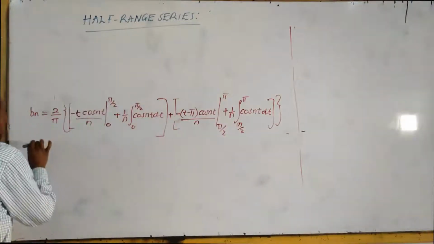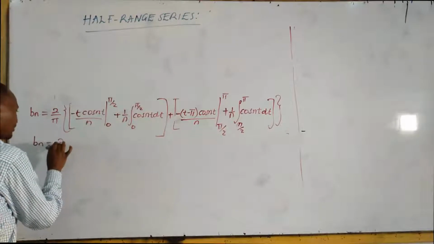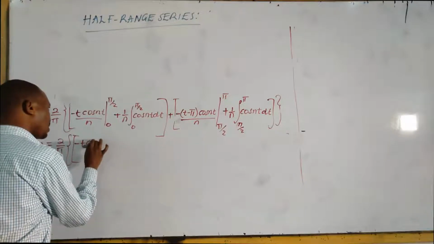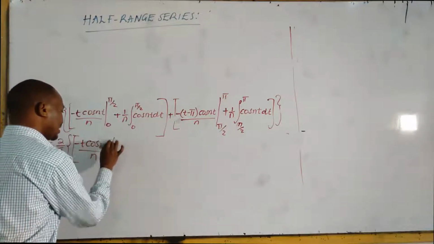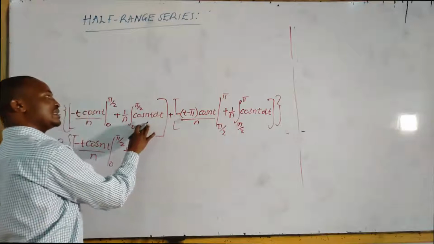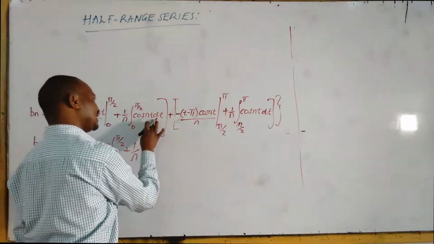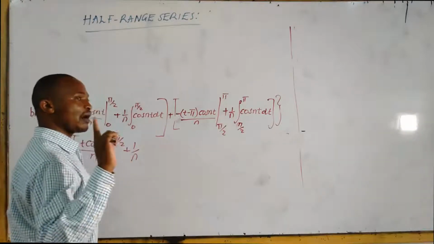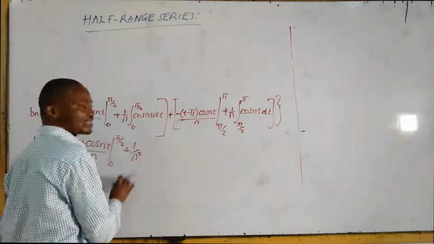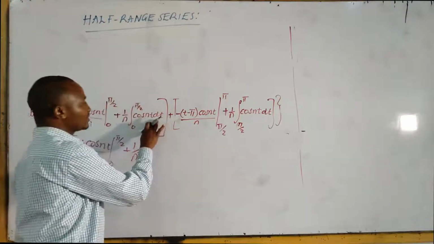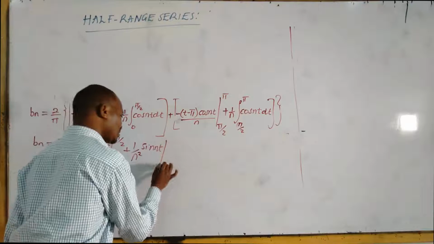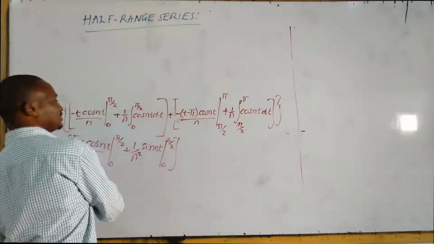So here I have Bn is equal to 2 over pi, bracket, negative t cos nt over n, limit from 0 to pi over 2, plus 1 over n. I'll be integrating this. Integrating cosine nt with respect to t produces a 1 over n, which I'll multiply with the initial 1 over n, give me 1 over n squared, and then the cosine will change to sine function, which is positive. Sine nt, limit from 0 to pi over 2, close that bracket.